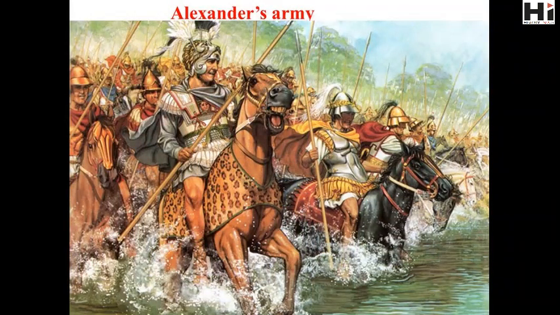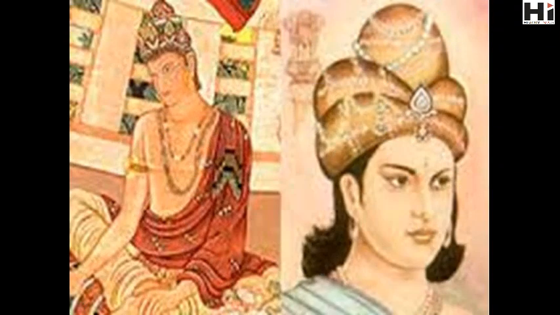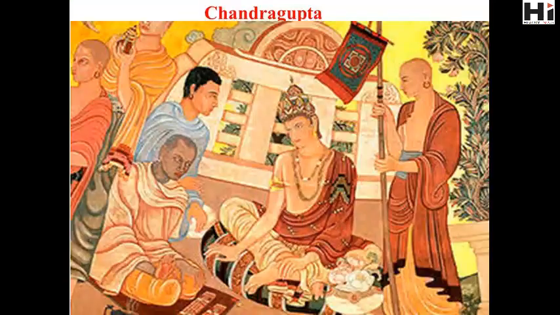Shortly after this, Alexander's army refused to go any further into Asia. His men mutinied and thus the Macedonian army turned back and left India. Chandragupta was a noble member of the Kshatriya caste, their warrior ruler caste, and the main proponent for removing all fragments of Macedonian influence from India.